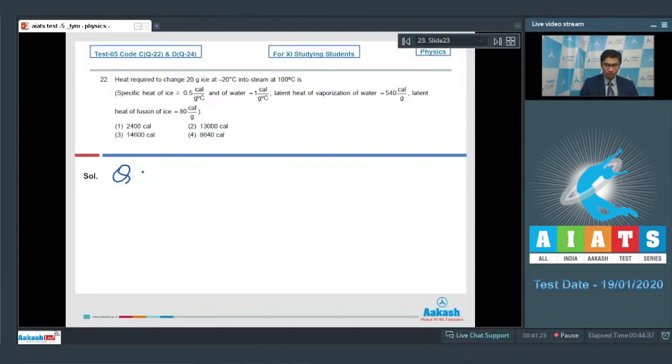heat required can be written as, if the mass is m, m into C of ice, that is specific heat of ice, into delta theta. Here delta theta will be minus 20 to 0 degrees Celsius, plus mass into latent heat of fusion of ice, that is LF. This will be due to the phase change in which the temperature remains constant.